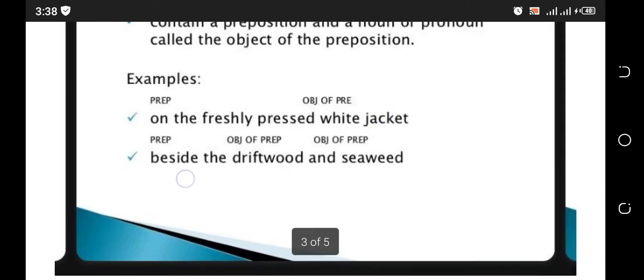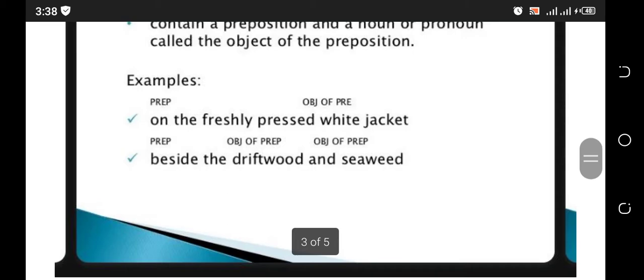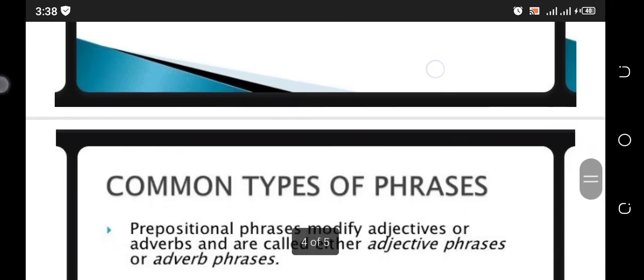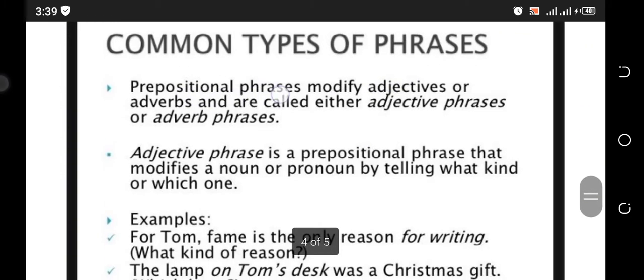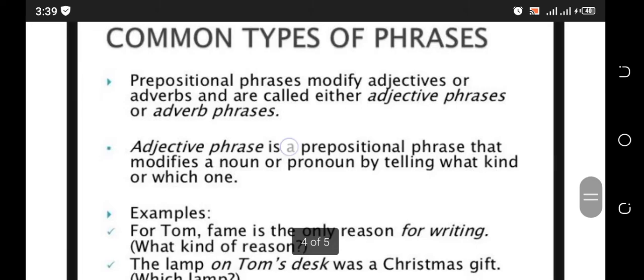Second is: beside the driftwood and seaweed. Beside is a preposition. Again, driftwood and seaweed are both objects of the preposition. Prepositional phrases modify adjectives or adverbs and are called either adjective phrases or adverb phrases.